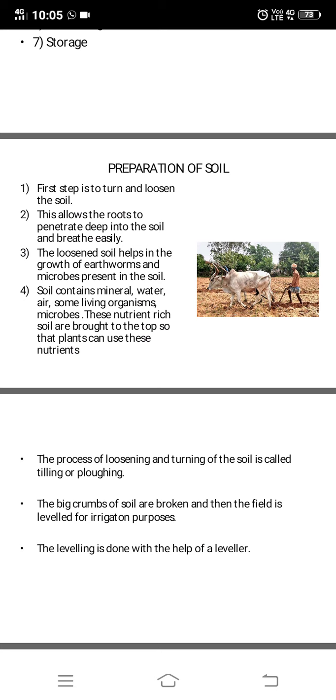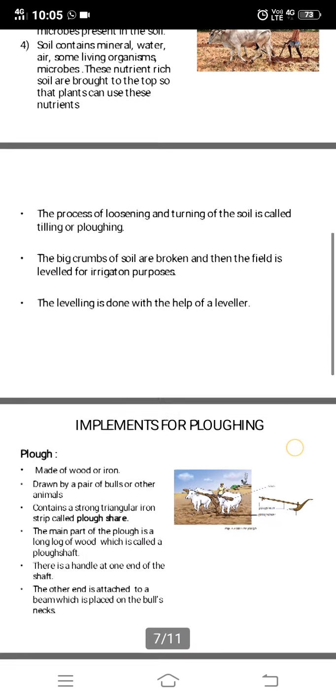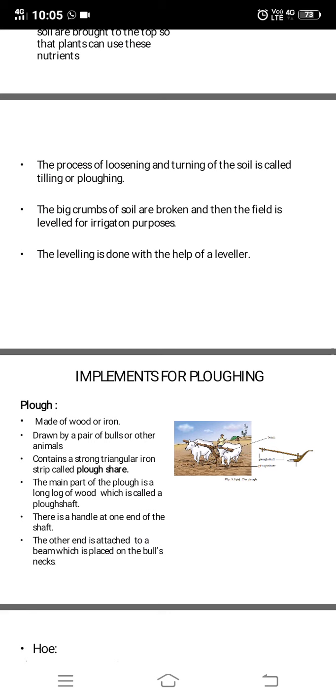The big crumbs of soil, crumbs meaning the pieces of soil that are broken, are then leveled. First they are broken and then leveling is done with the help of a leveler. Now what is the implement that is used for plowing? Plow. You have heard in smaller classes, plow. It is made of wood or iron. It is drawn by a pair of bulls or other animals.